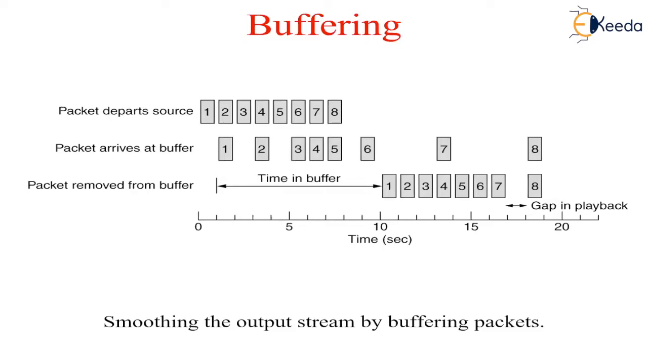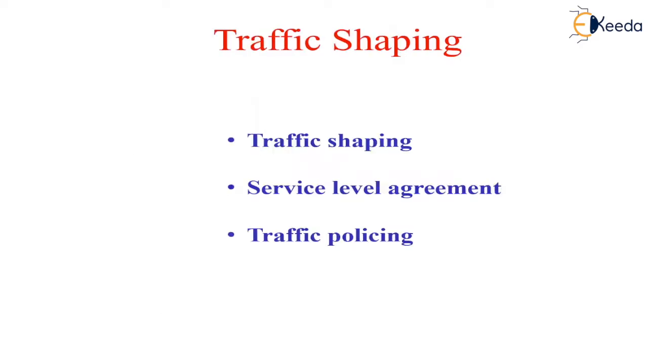At this time, packets 1 through 6 have been buffered so that they can be removed from the buffers at uniform intervals for smooth play. Unfortunately, packet 8 has been delayed so much that it is not available when its play slot comes up. So, playback must stop until it arrives, creating a gap in the music or movie. This problem can be reduced by delaying the starting time even more. The next one is traffic shaping.